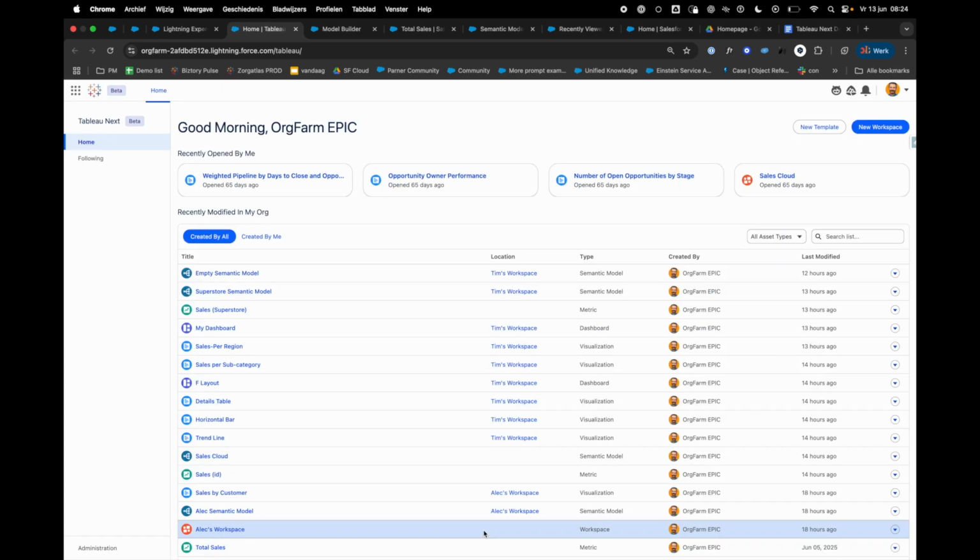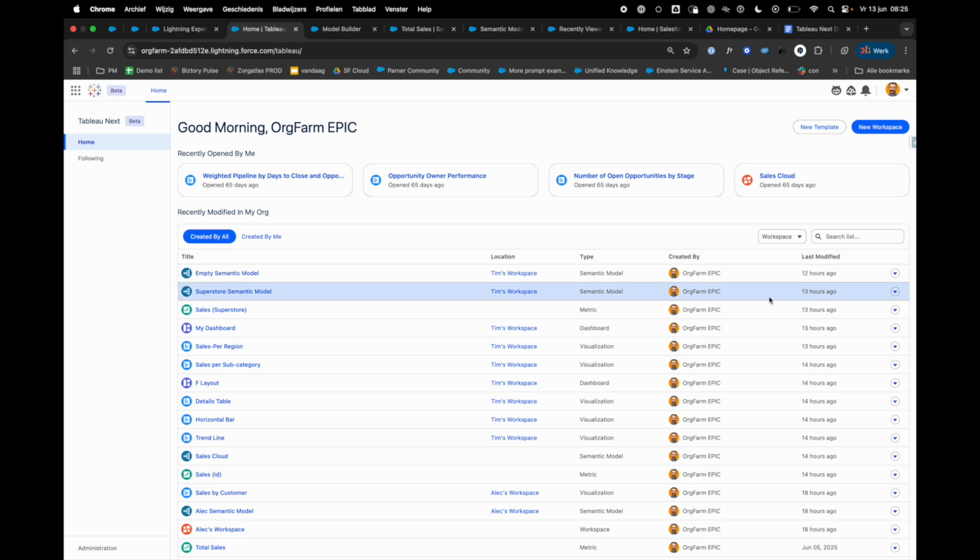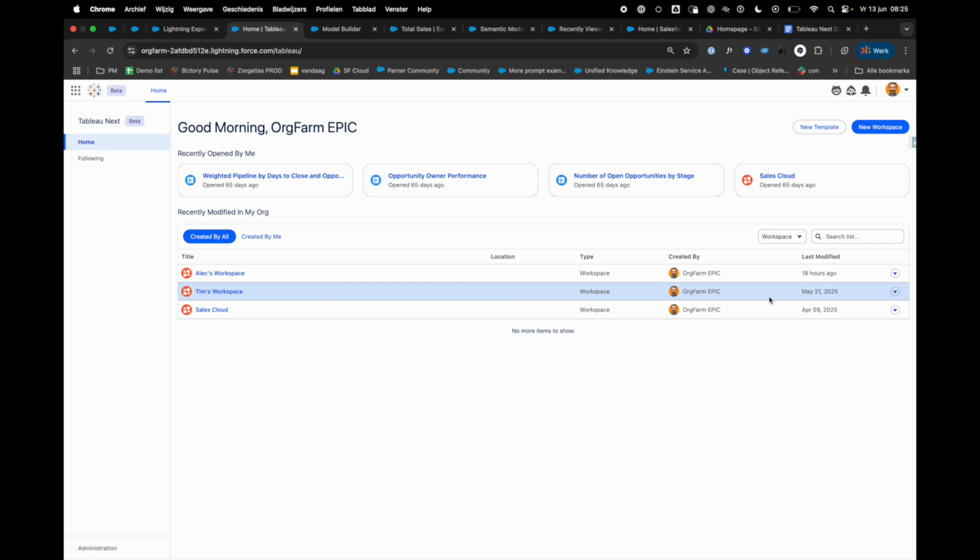As a next step, let's dive into the Tableau Next environment itself, where you and your colleagues can build dashboards and visuals. Just like in any other tool, there are a few asset types you need to get familiar with. I have my dashboards, I have visualizations, but we also have workspaces. And workspaces are very important from a security and governance perspective.